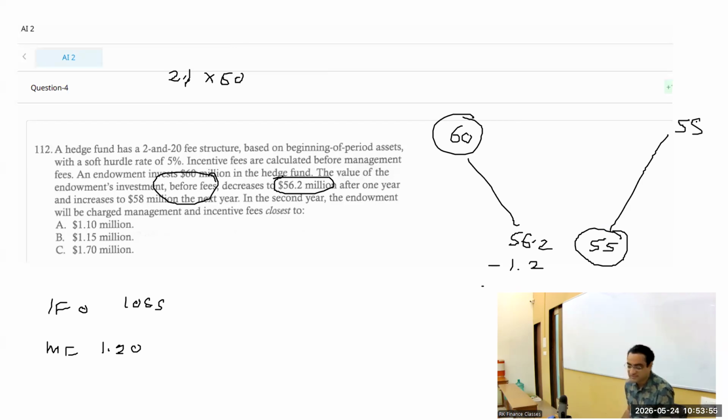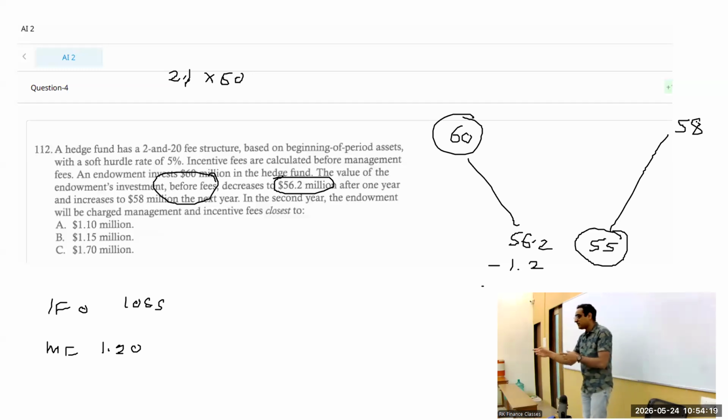Now the story changes. There could be incentive also now. The entire story changes because of not covering the fees of year 1. Was a very tough question. 56.2 was before fees, and year 1's fees were 1.2. We started with 55.